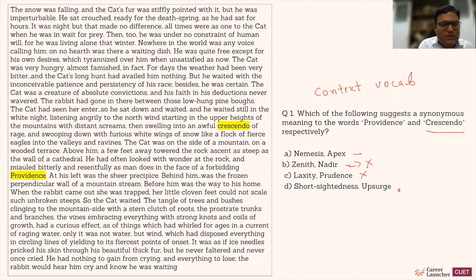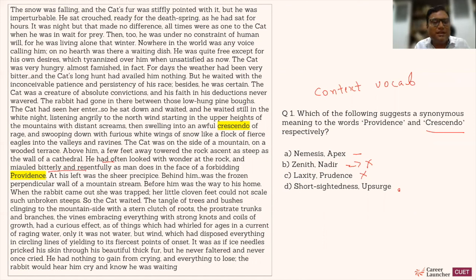Providence. Where is it being used? It's used here. I have highlighted it. Let me read the entire sentence. He had often looked with wonder at the rock and mewed bitterly and resentfully, as men do in the face of a forbidding providence. All right. So this is, of course, with respect to the cat, and it is saying that the cat has meowed bitterly and resentfully, negatively. Then that means something negative, as men do in the face of a forbidding providence.